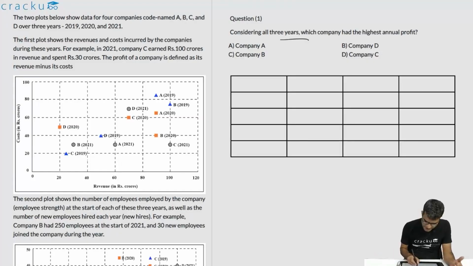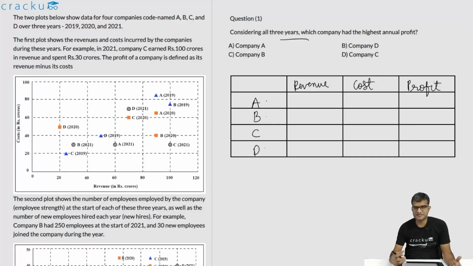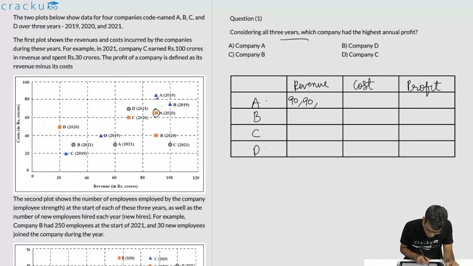Let us look at it. This will be revenue, this is cost, and this is profit, and this is for the 4 companies A, B, C, D. Because this data has to be collected across the 3 years, each cell will have 3 numbers. The first one will represent the number for 2019, second one for 2020, and third one for 2021. The revenue for A in 2019 is over here. This is say 90. This for 2020 also is 90. For 2021 is over here. This is 60.